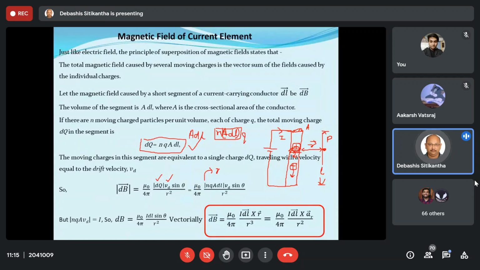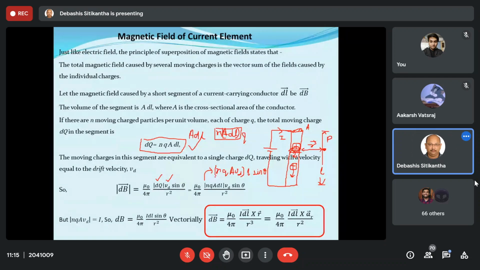Let us say I'll write it as nqAvd first, followed by this dl sine theta. So same thing, just a little shuffling of the position of the terms.